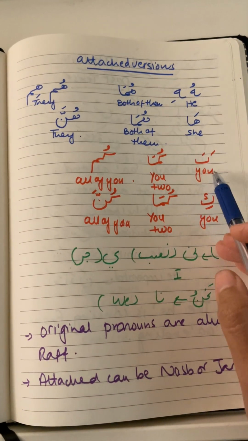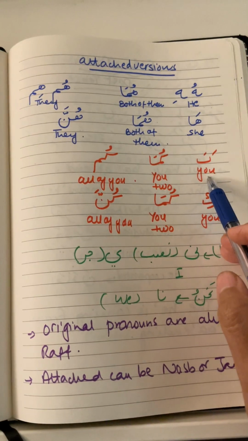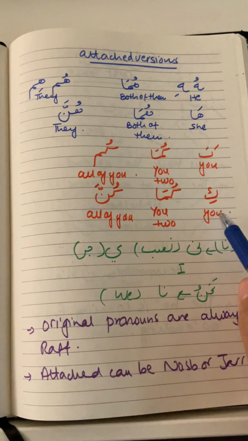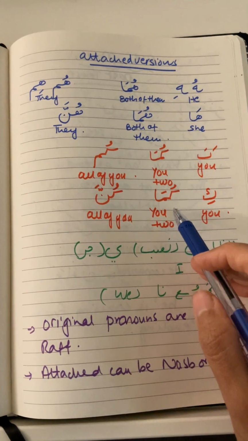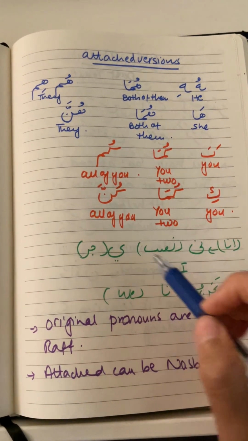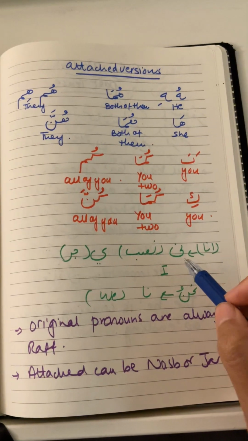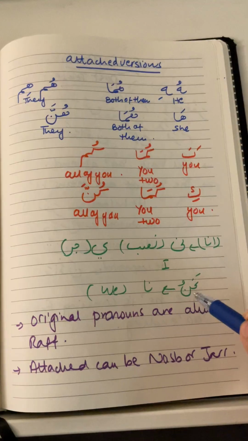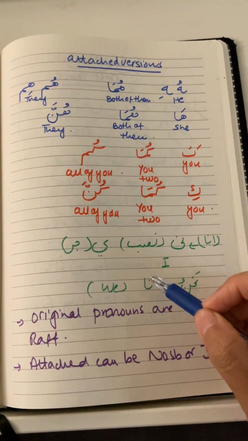Then anta, in the attached form, is going to be ka. Antuma is kuma, and antum is kum. Anti is ki. Antuma is kuma again, and antunna is kunna. And then ana is ni in the nasab form, and i in the jar form, and ana means I, and nahnu means we, and its attached form is na.